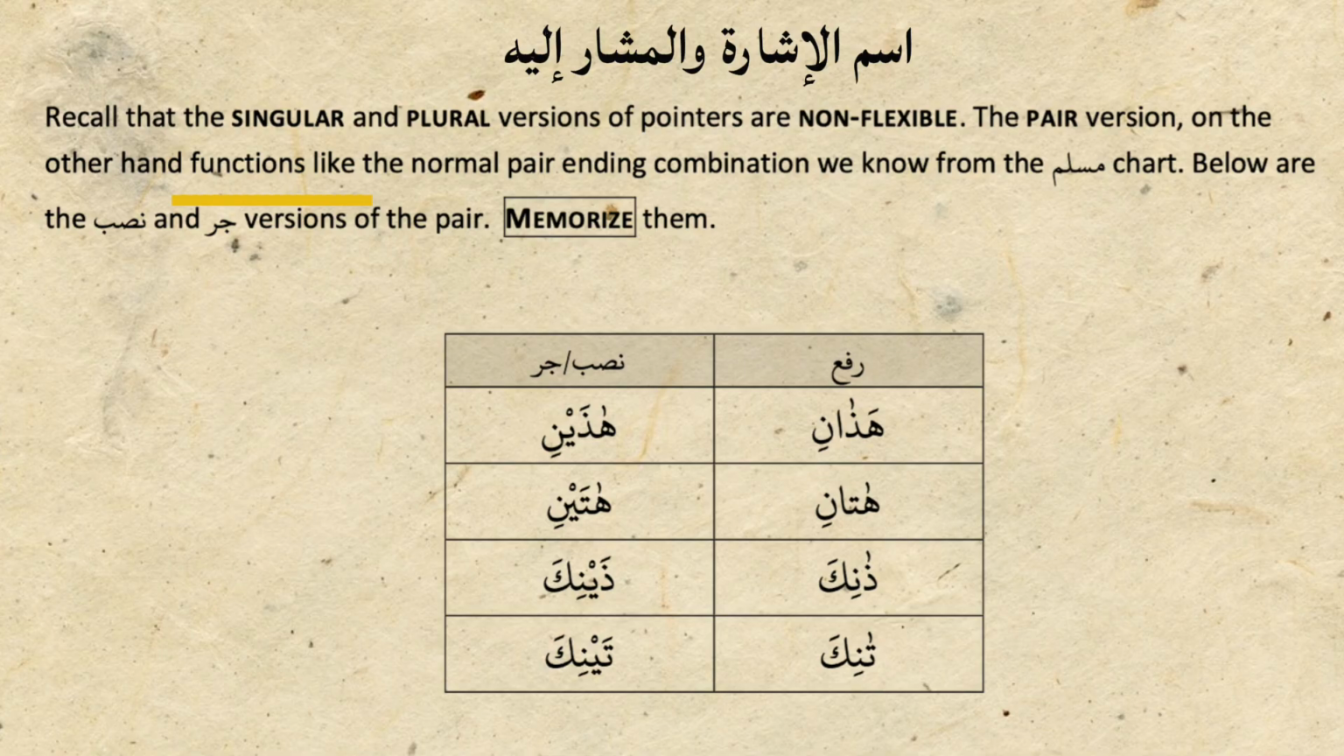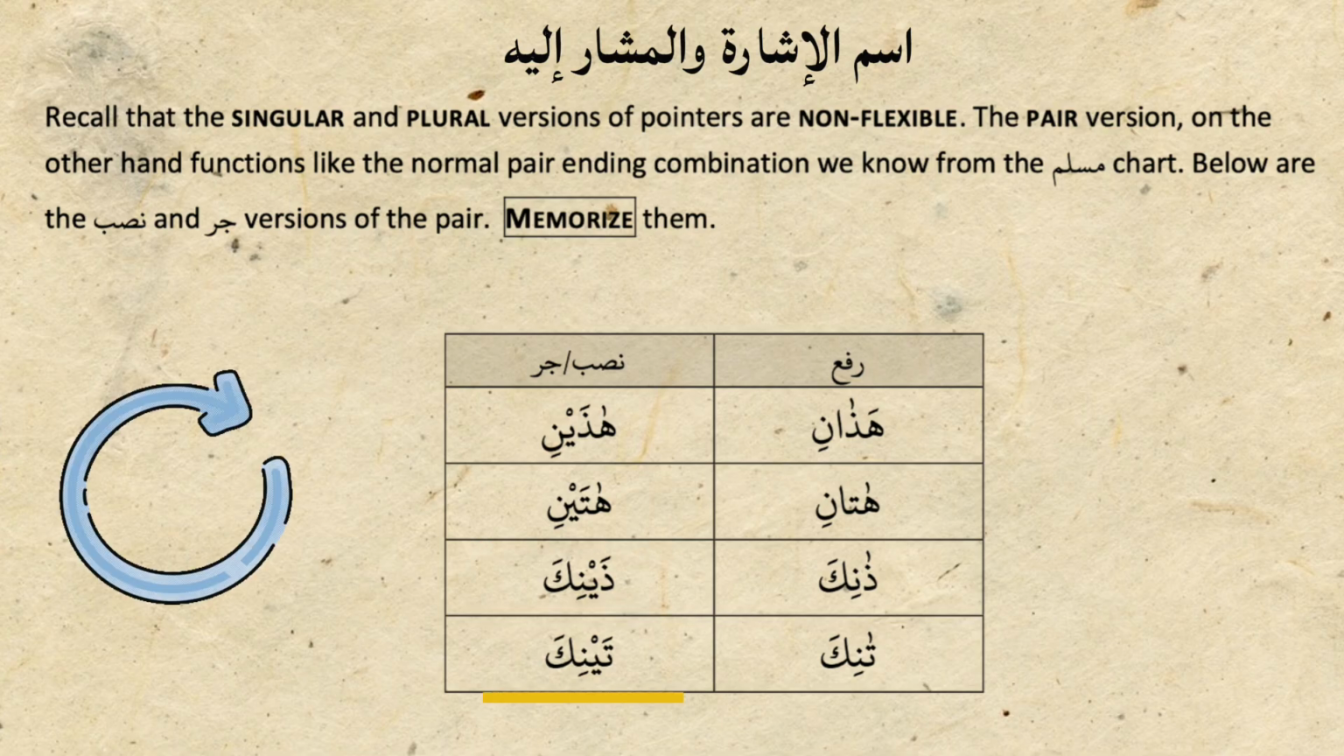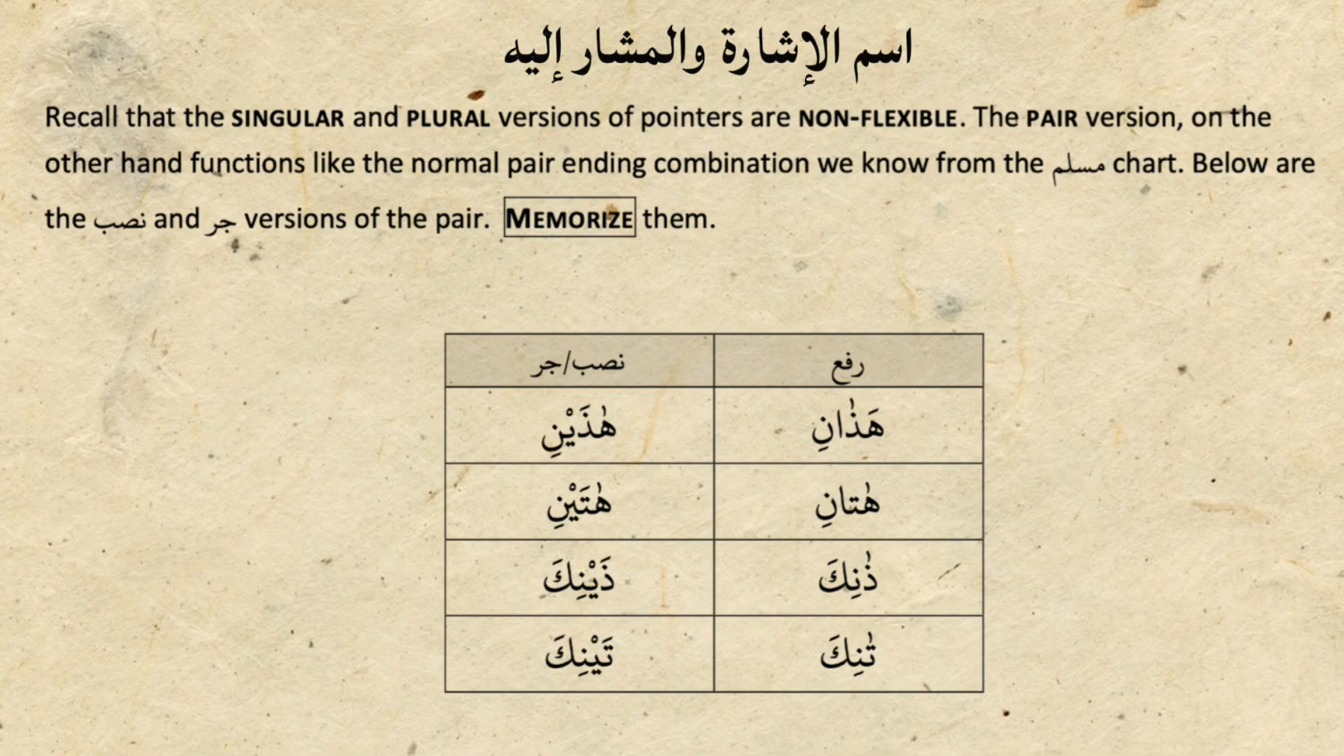Nasab and jar versions of pointer is hadaini, hataini, dhainika, tainika. Continuous repetition and learning from example helps in learning the concepts easily. Open the Mus'haf and see the examples like dhalikal kitabu, like ulaika rusulu.